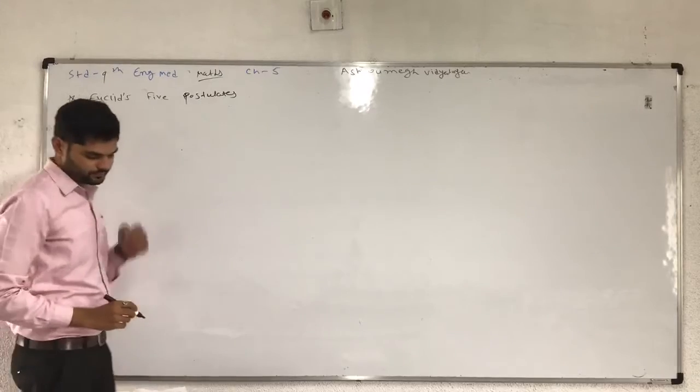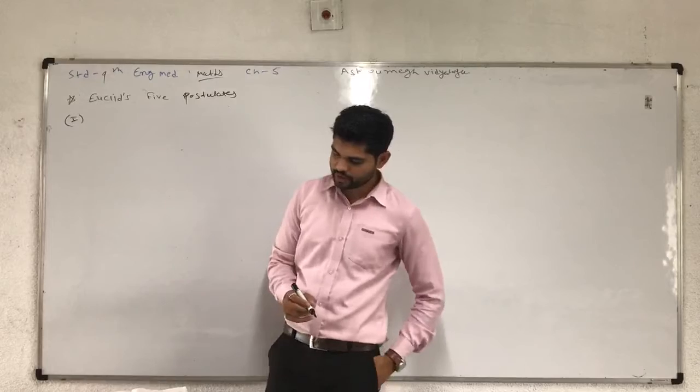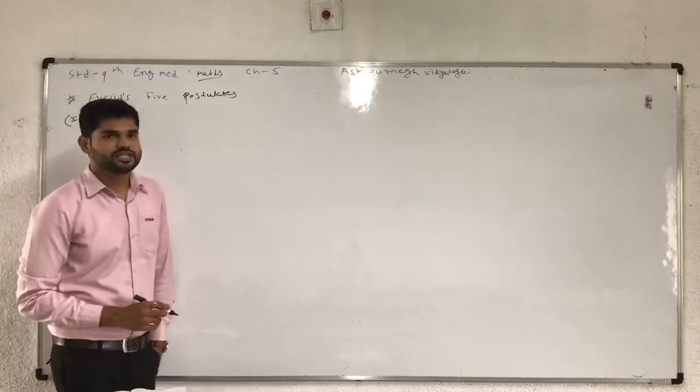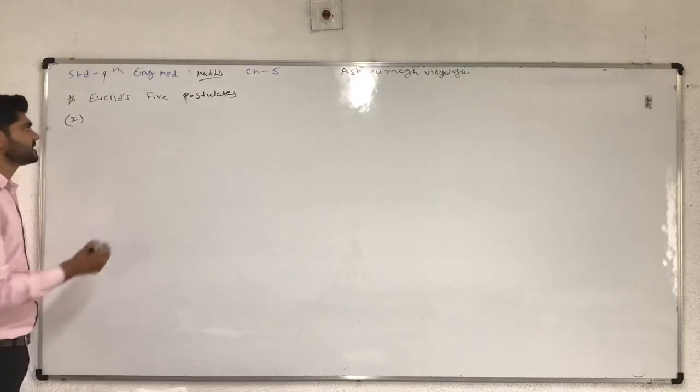Number 1. A straight line may be drawn from any point to any other point. This is a simple statement given by Euclid, very easy to understand.